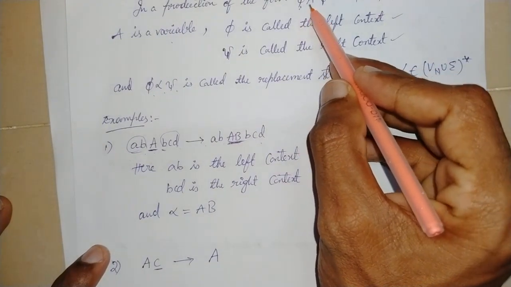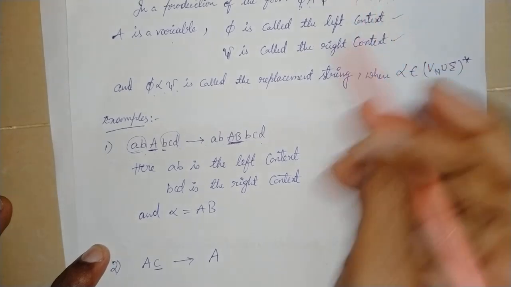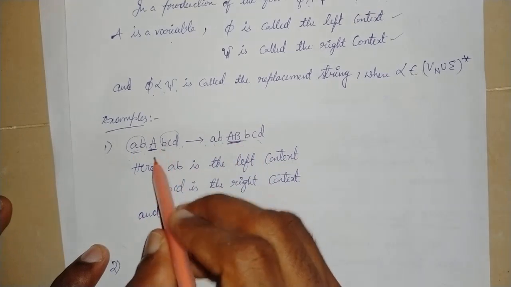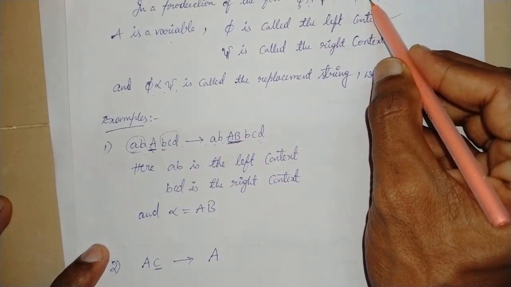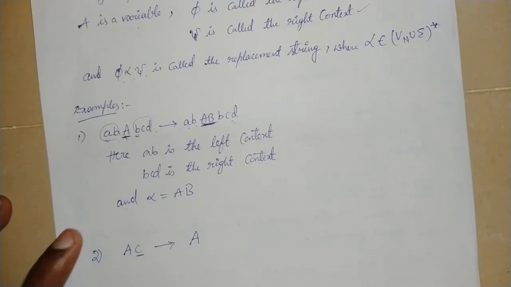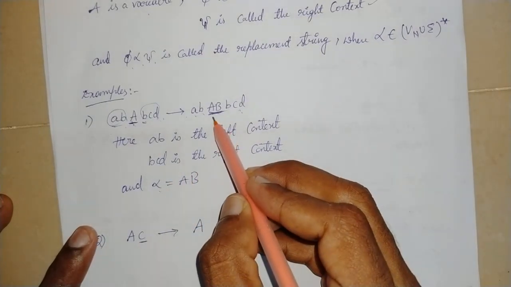So pi A psi, here also pi A psi. A is replaced by alpha. So here alpha is equal to AB.